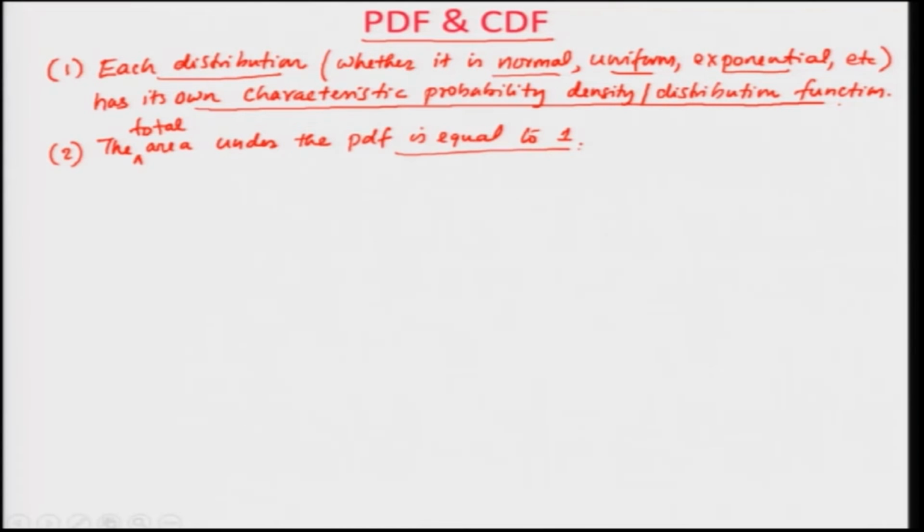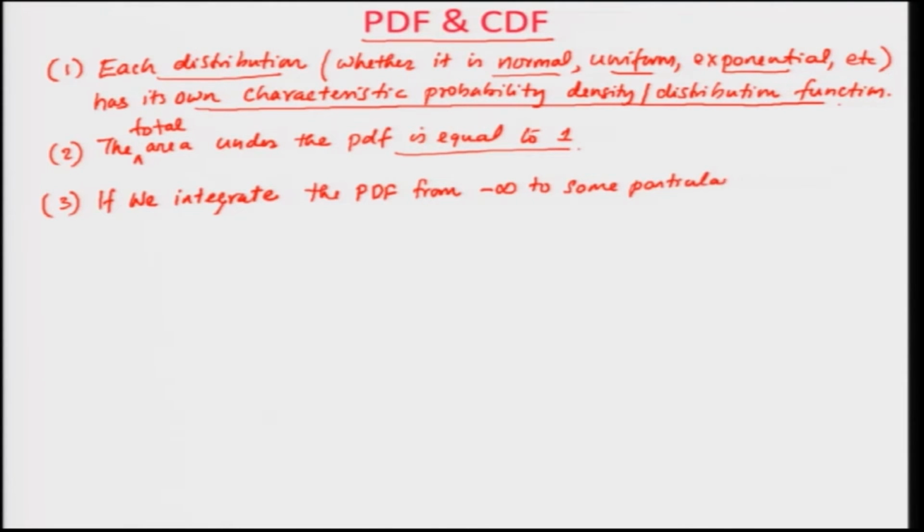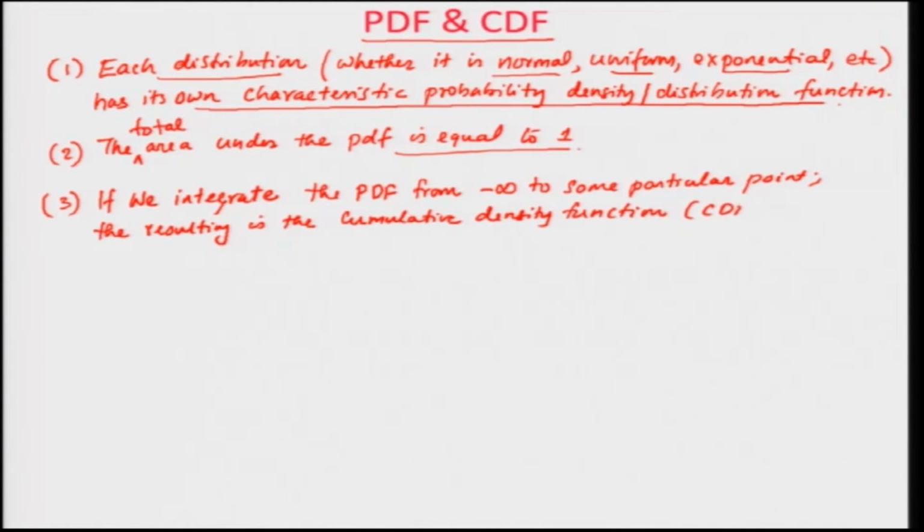Third, if we integrate the PDF from minus infinity to some particular point, the result is the cumulative density function, which is what we call a CDF.